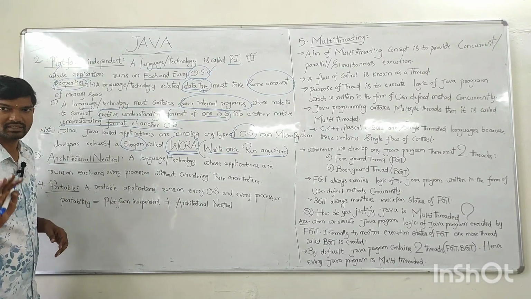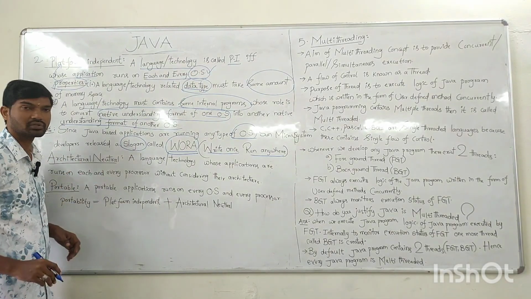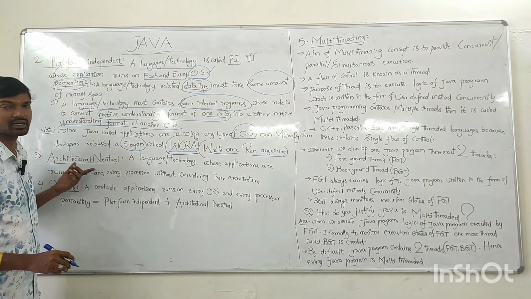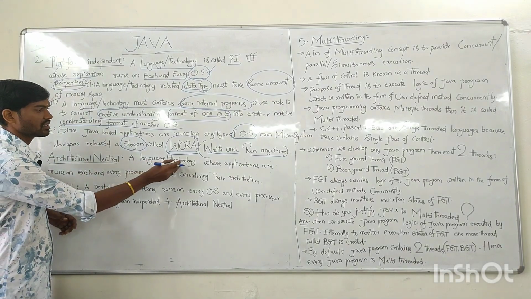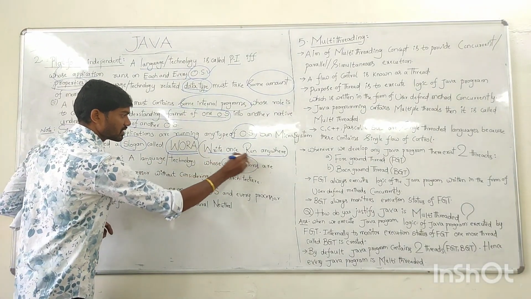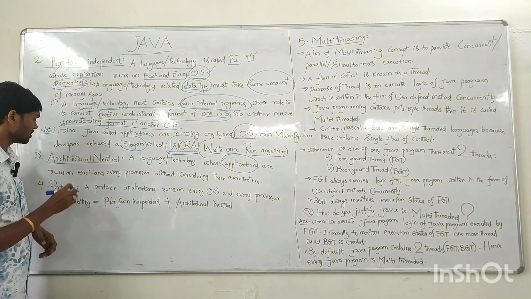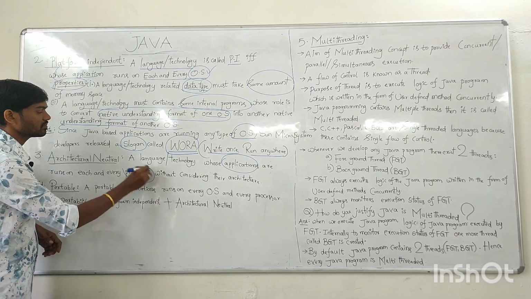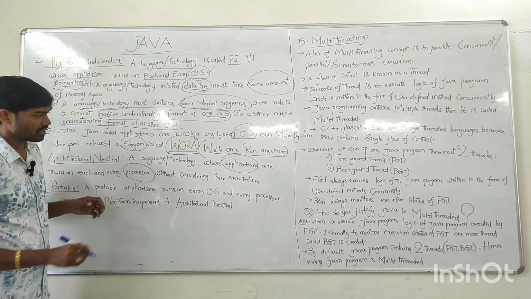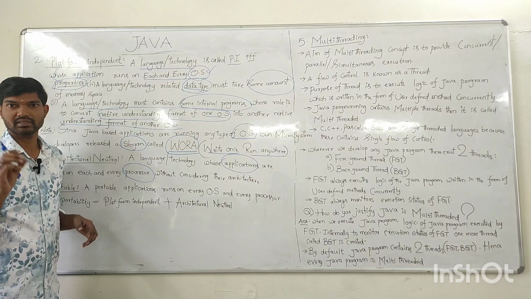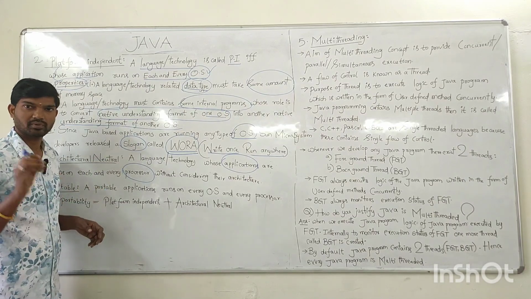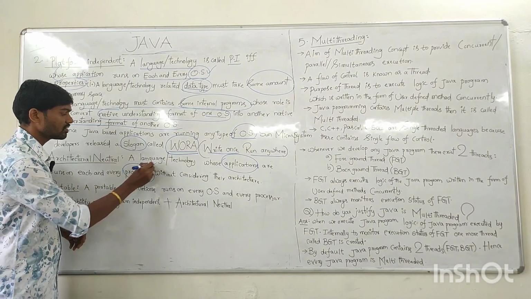Now, the third feature is architectural neutral. What is the meaning of architectural neutral? A language or technology's applications should run on each and every processor. Whenever you write a program, those applications should run on every processor.